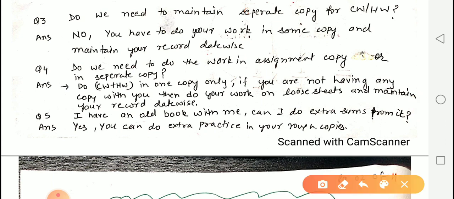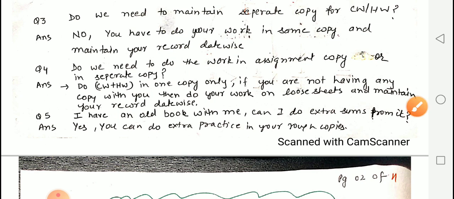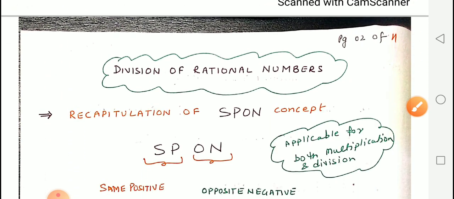The next question was, one student has asked that I have an old notebook with me, not a notebook, I have an old book with me. Can I do extra sums from it? Yes, beta. Practice makes a man perfect again. So you can do your extra practice in your rough copy. So now, after answering these questions, let us start today's topic, that is division of rational numbers.